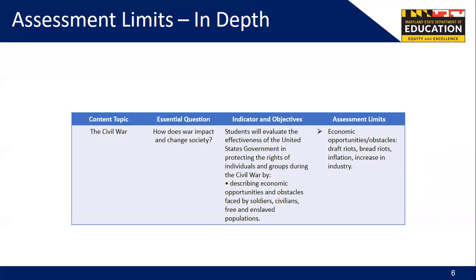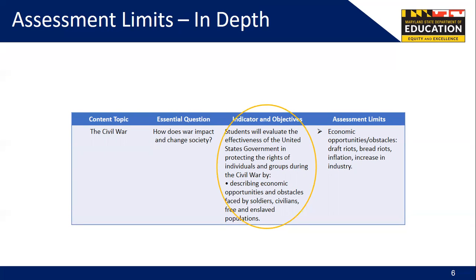In order to answer that question, it is best to work backward through the framework, or in this case, move to the left. The column to the left of assessment limits is the indicator and objectives. These give a broader context for the more specific topics listed in the assessment limits. Here you will find that students are expected to evaluate the effectiveness of the United States government in protecting the rights of individuals and groups during the Civil War. How are they expected to do that? By describing economic opportunities and obstacles faced by soldiers, civilians, free and enslaved populations.